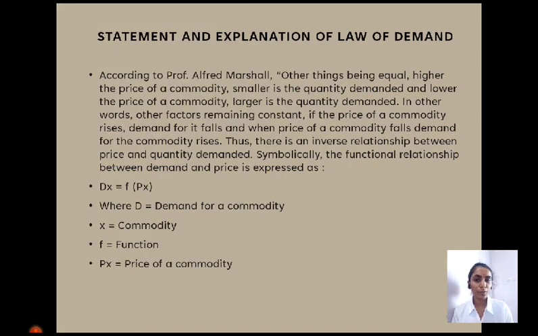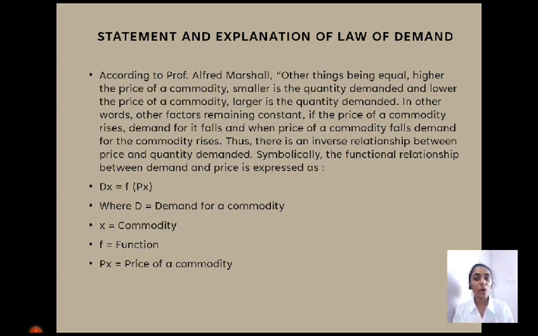According to Alfred Marshall, other things being equal, higher the price of the commodity, smaller is the quantity demanded, and lower the price of the commodity, larger is the quantity demanded. So what does this actually mean? It means that other things remaining constant, when the price of a commodity rises, the demand falls, and when the price of the commodity falls, the demand rises. So you can see there is an inverse relationship between the price and quantity demanded.